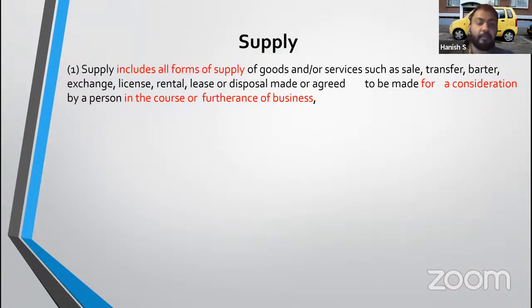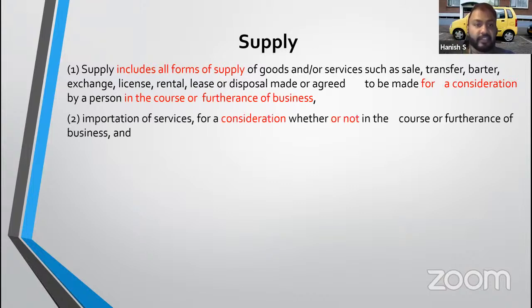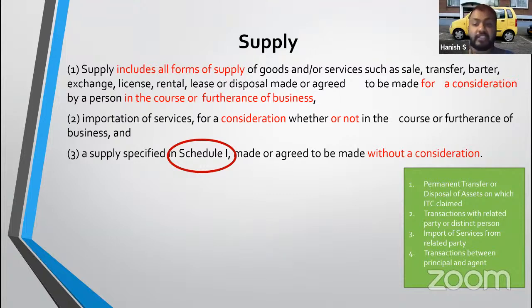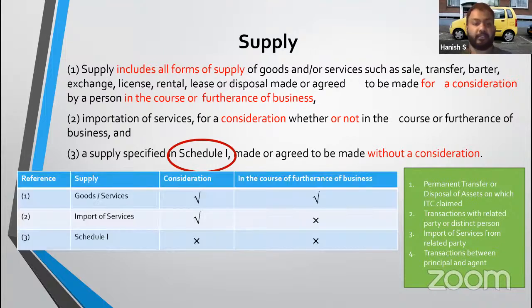Okay. Now supply. Again, three sections. We discussed that. What is important? Schedule 1. Permanent transfer or disposal of asset, transaction with related parties, import of services from related party, transaction between principal and agent. These four transactions, even if there is no consideration, I am required to pay tax because it is part of Schedule 1. Any other case, if there is no consideration, I am not required to pay tax. Like I gave gift to somebody who is not at all related to me. If it is related, it becomes Schedule 1. If it is not related, I am not required to pay tax at all, right?